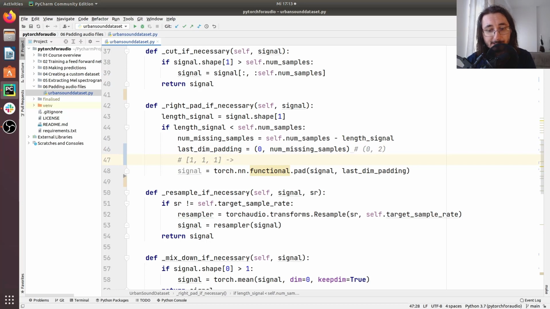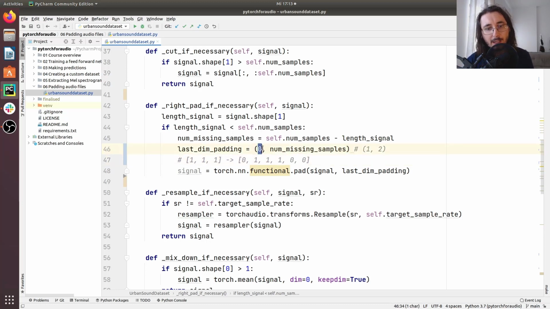In this case, we would get 1, 1, 1, 0, 0. If we were to do 1, 2, in this case we would get a 0 prepended here, one item, and then the original array plus the 2 items on the right. So you get the point.